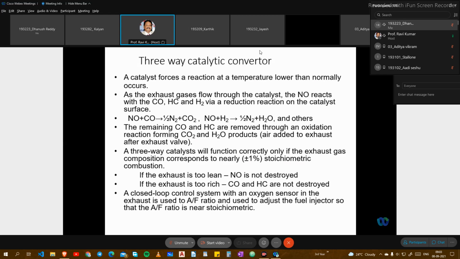A three-way catalyst will function correctly only when the exhaust gas composition corresponds to nearly plus or minus 1% of stoichiometric combustion. You may be observing it now. These are the previous methods.